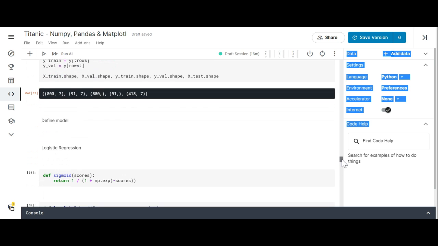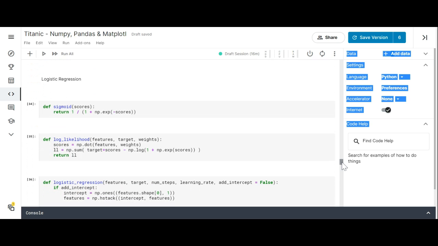Now what we're going to do is define our model, and we decided that we're going to use logistic regression. Since in this exercise we're going to just use Numpy and Pandas, we had to make logistic regression from scratch; we could not use a model from sklearn.